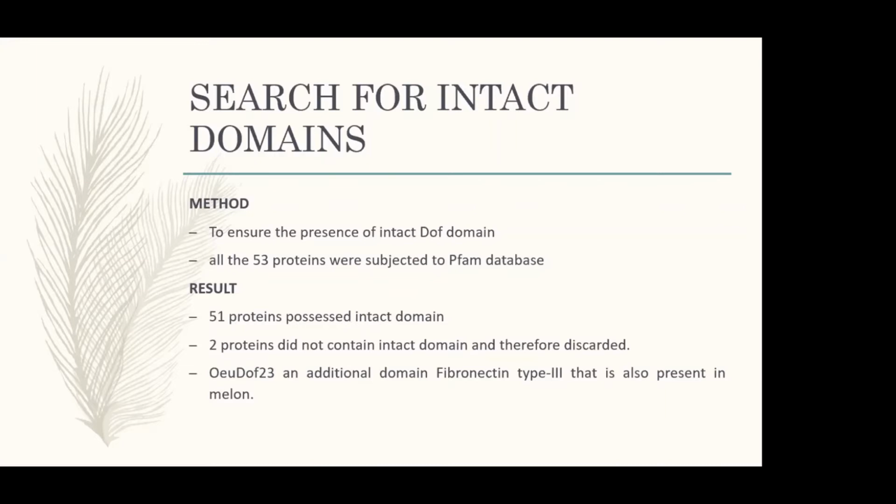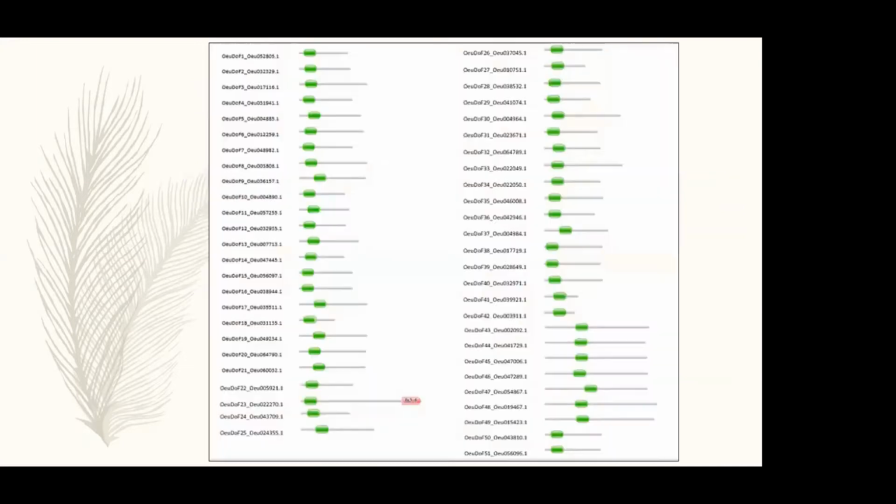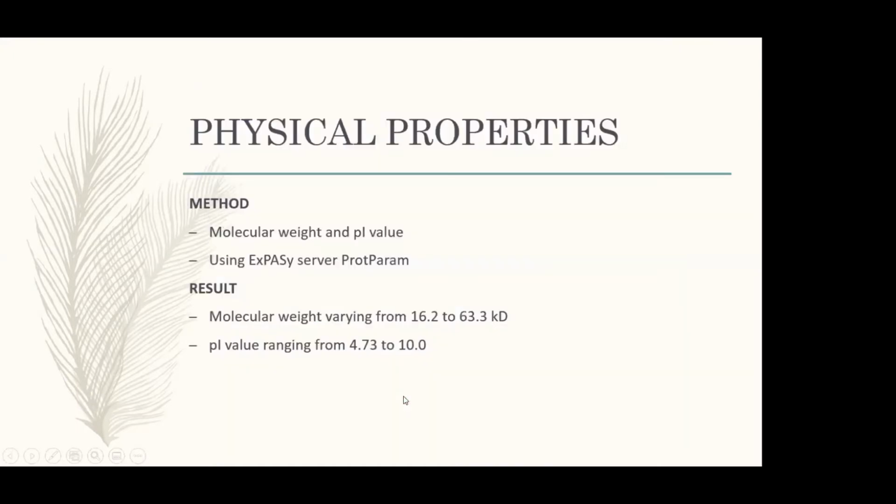And in olive DOF 23, an additional domain fibronectin type 3 was also present. And we saw that it is also present in melon. These green bubbles here show the intact DOF domains, and this here was the additionally found domain.